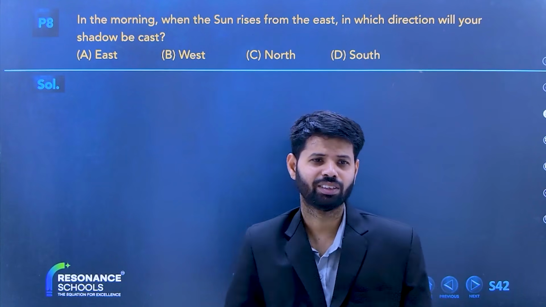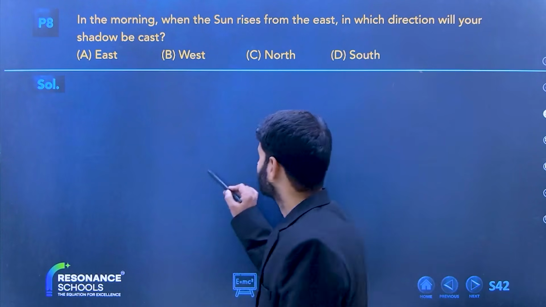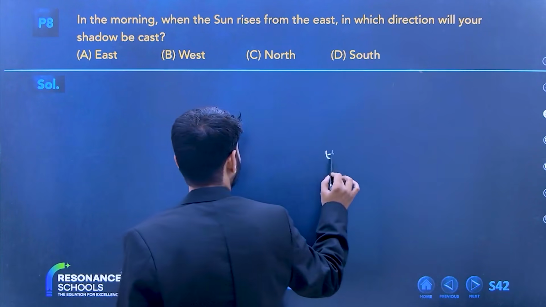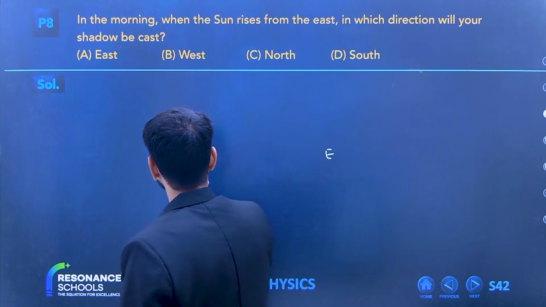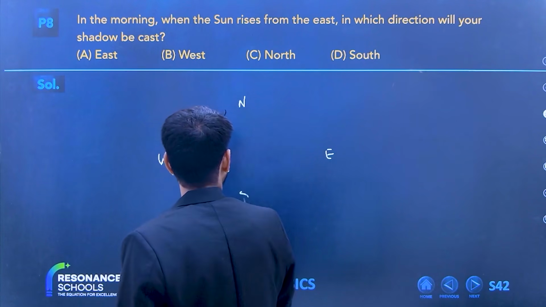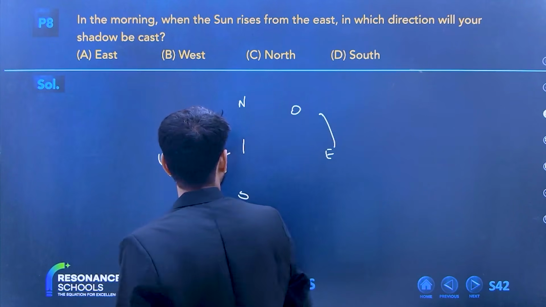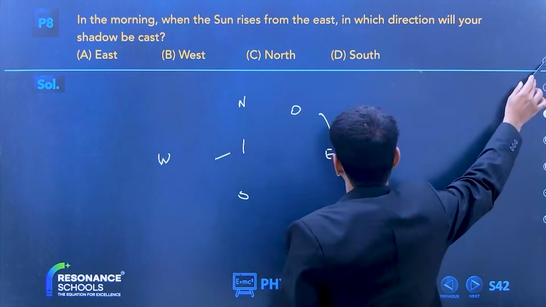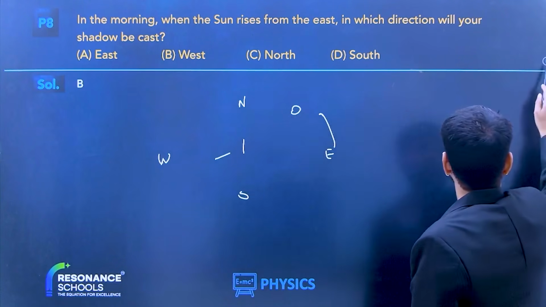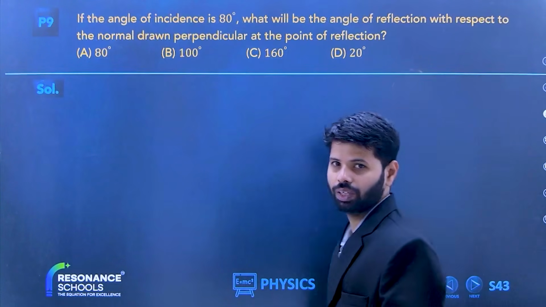Someone is writing T also. Right? So there is east, west. East is always the right hand side. East, west, north and south. You're standing somewhere here. Sun will rise something like this. So, it should be on the west.